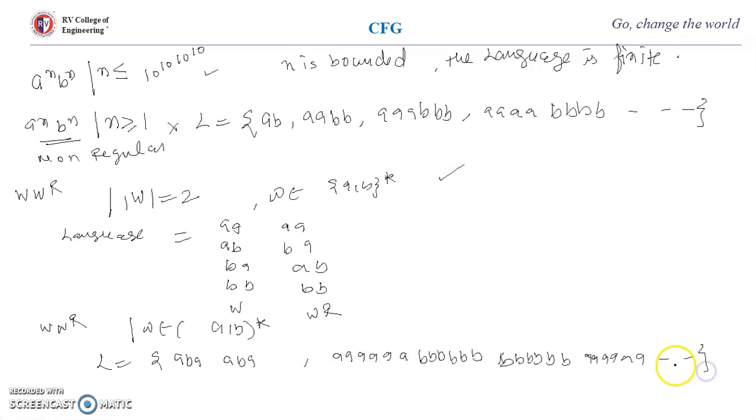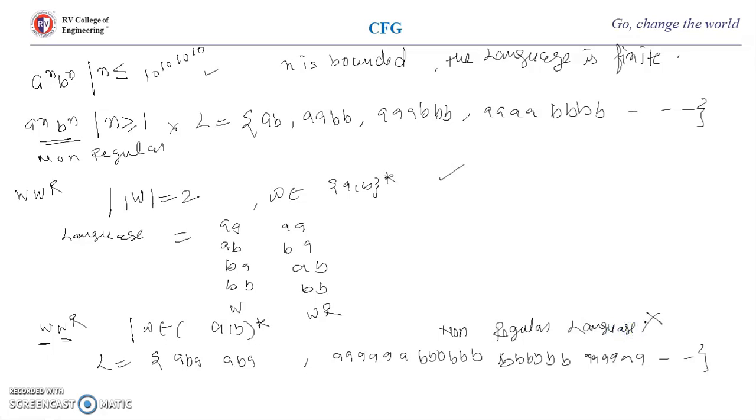So here the machine has to remember W for WR, and it is not possible to construct a finite automata. Finite automata does not have the capacity to save an infinite length string. That's why a finite automata cannot be constructed for this language. So this is also a non-regular language.